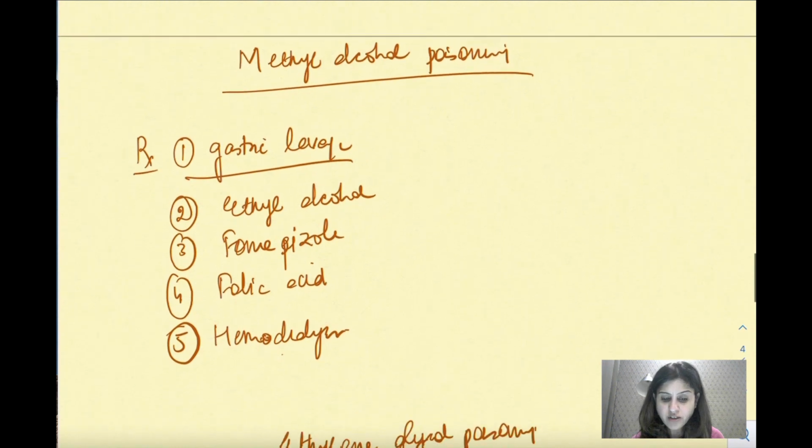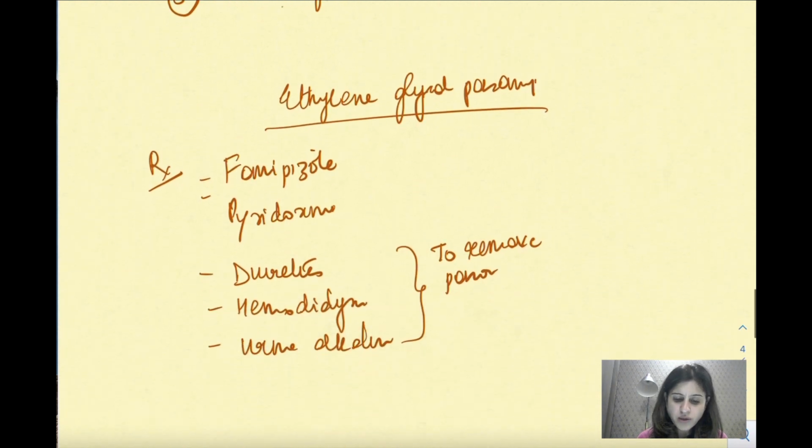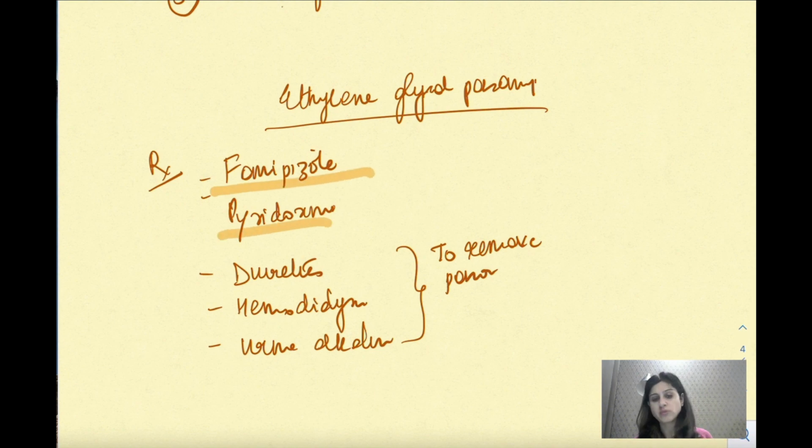Now, to take care of methyl alcohol poisoning, the two important drugs are fomepizole, ये दो सबसे important है, ethyl alcohol, fomepizole. Fomepizole expensive है, इसलिए ethyl alcohol most of the settings में prefer करते हैं, पर जहाँ पे afford कर सकता है patient, then we give fomepizole. Ethylene glycol poisoning, again fomepizole and pyridoxine, and you can remove it quickly from the body by these procedures, right?